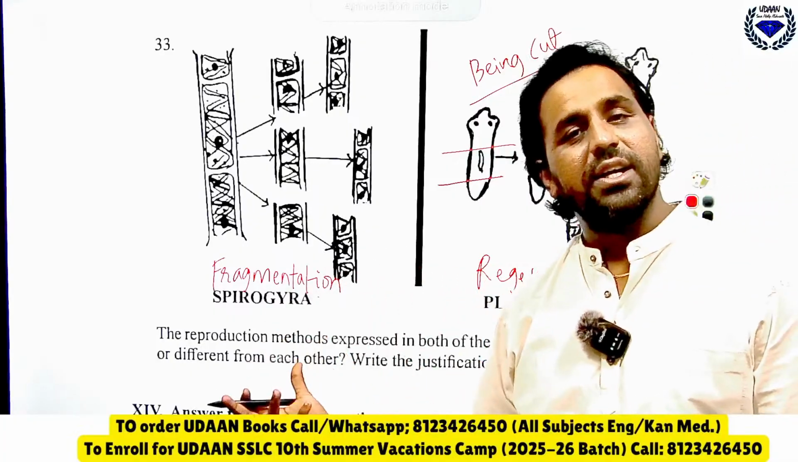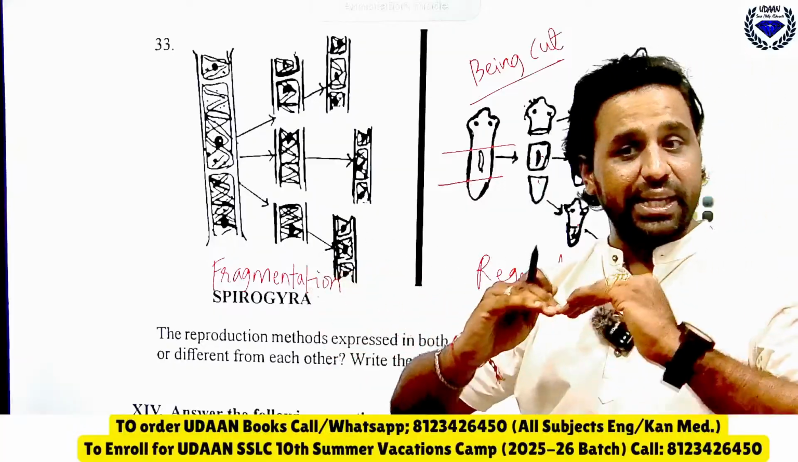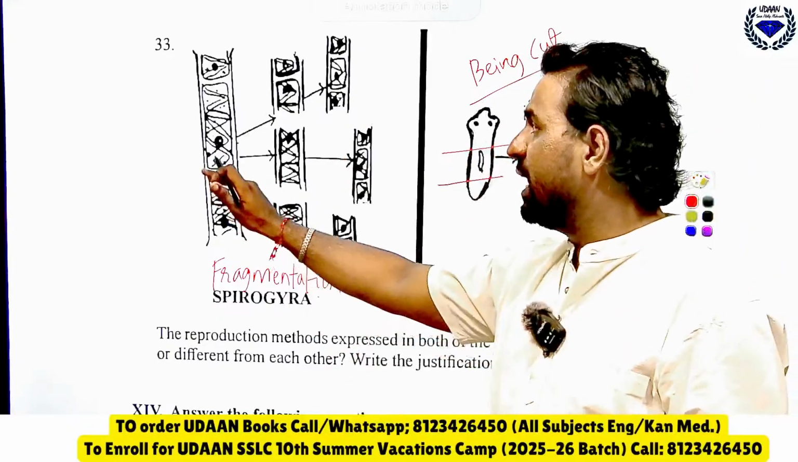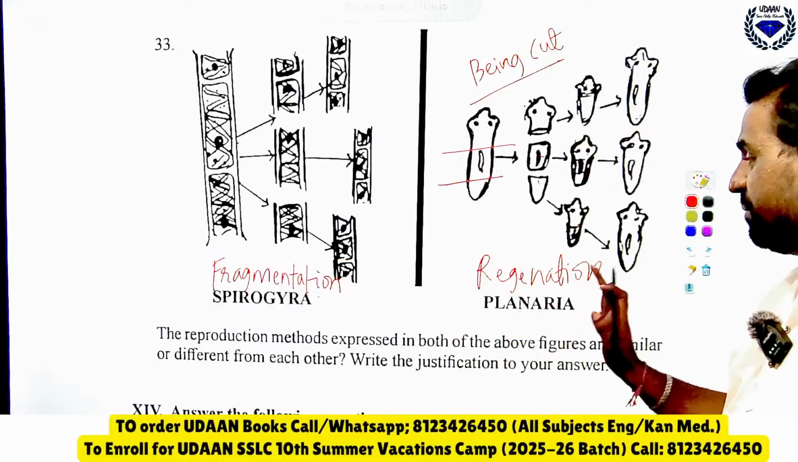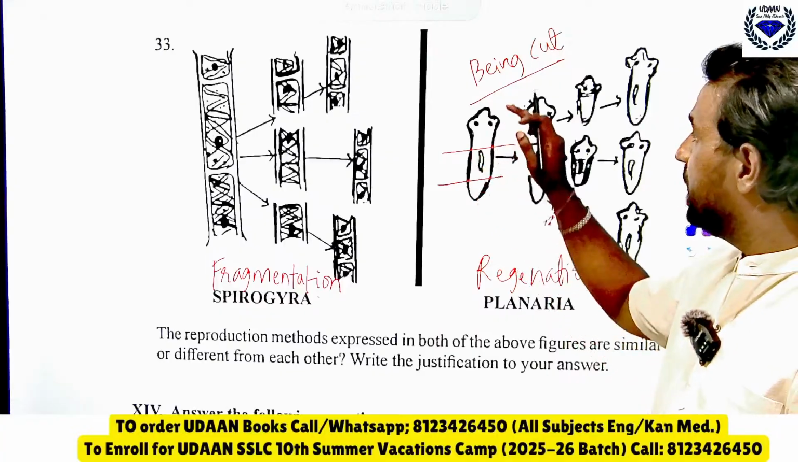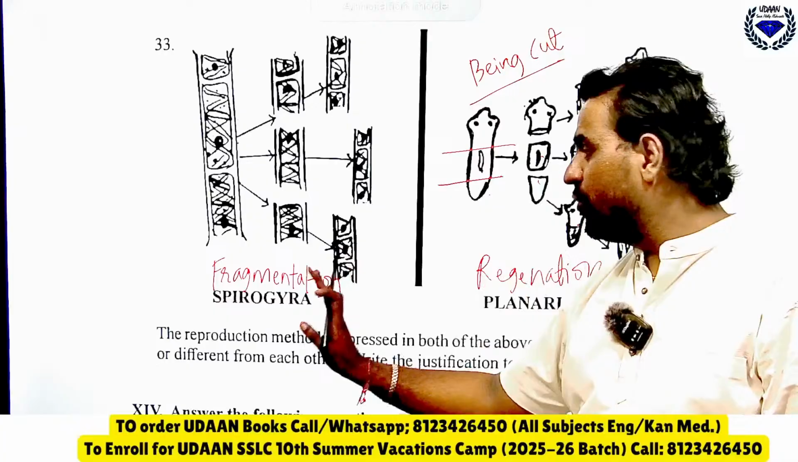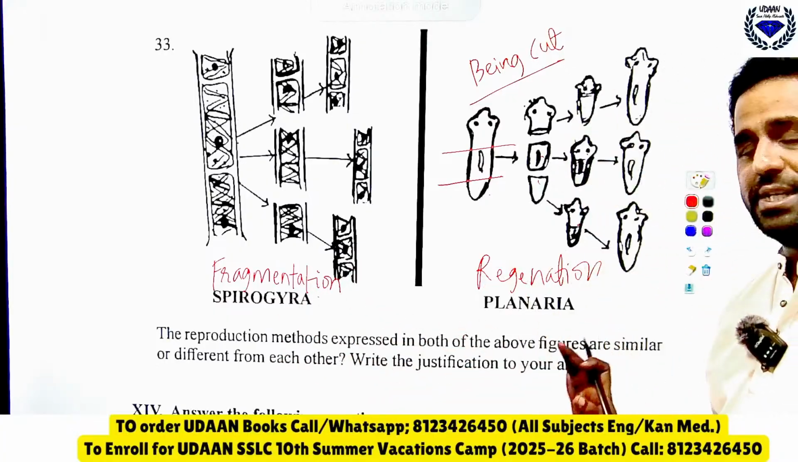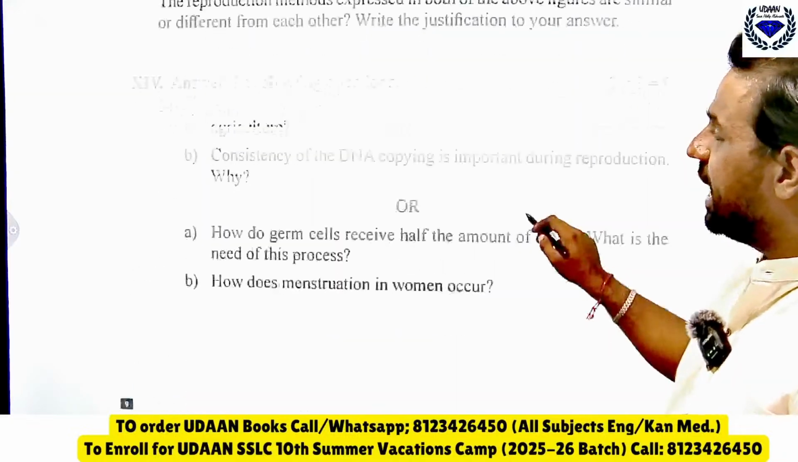Both are types of asexual mode of reproduction, but in fragmentation, after attaining maturity, the Spirogyra divides itself into many daughter cells, whereas in Planaria, the Planaria depends on being cut in order to grow into a new individual organism. Therefore, they have different methods of reproduction. Okay, like this you should explain.